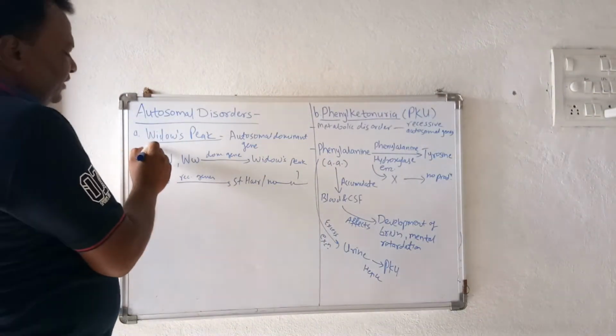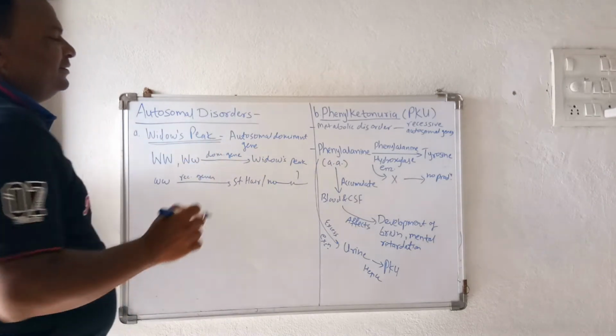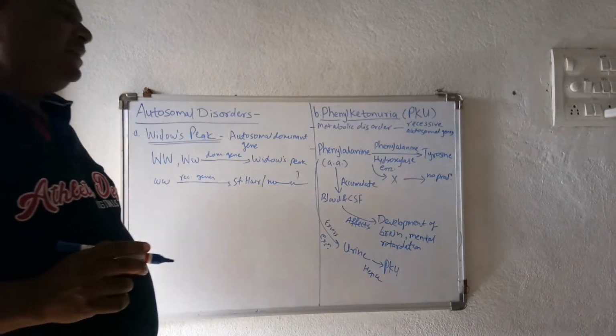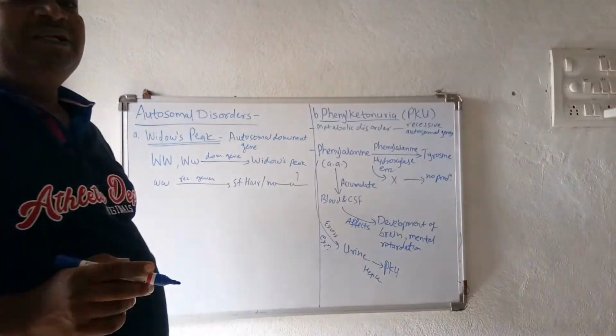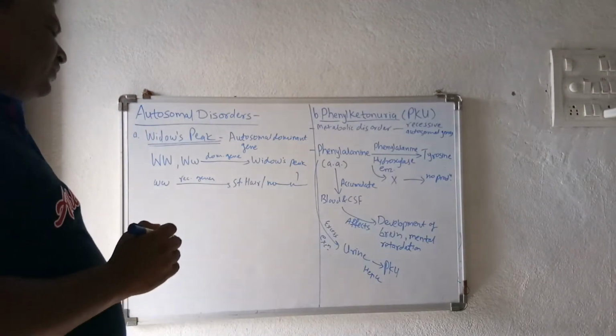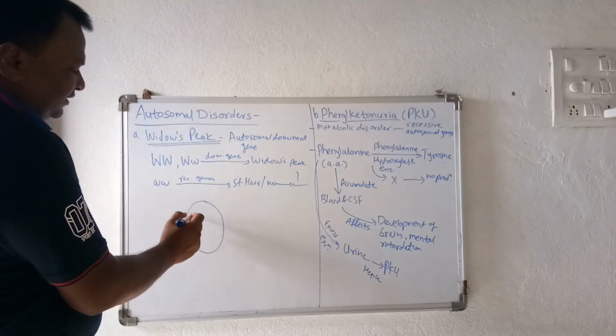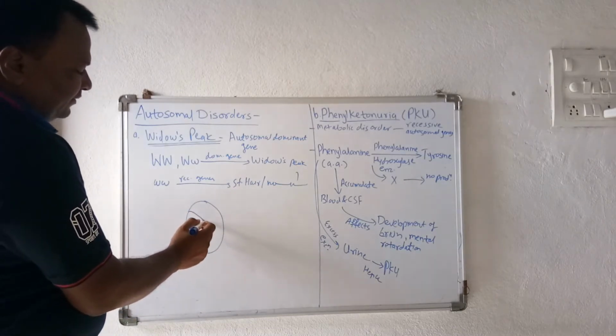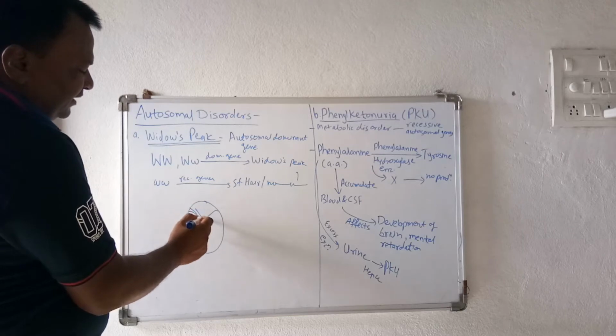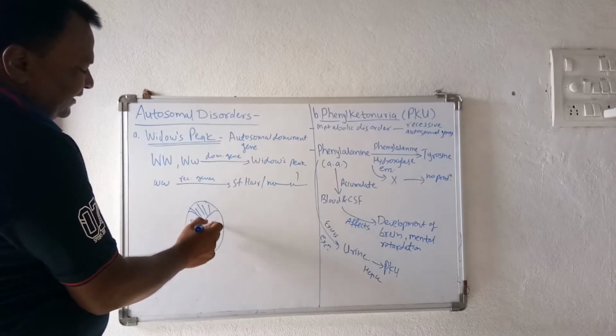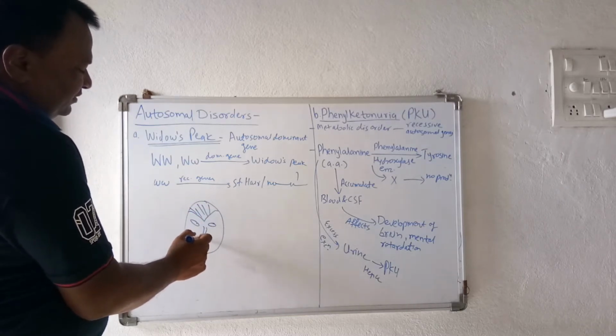First is the widow's peak, which is caused by an autosomal dominant gene. In a human face structure, if you observe the hairline pattern, these are the hairs, then the eyes, nose, mouth.